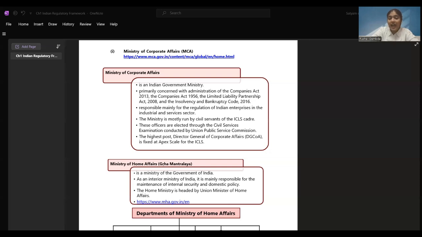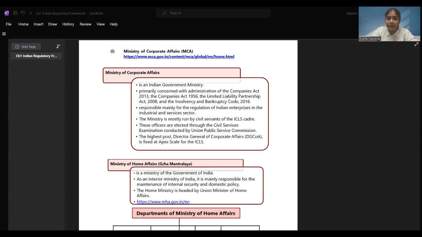5,276 companies have registered entirely in the month of January, right? Then we see the Indian companies, how many Indian companies have registered. And there are 14,327 Indian companies registered in the entire month of January. And this count goes on, right? All this information you can get from the MCA website.